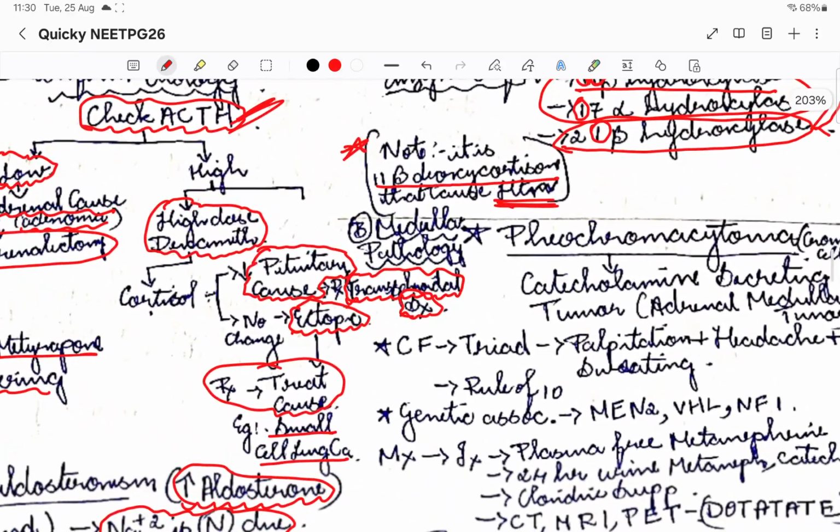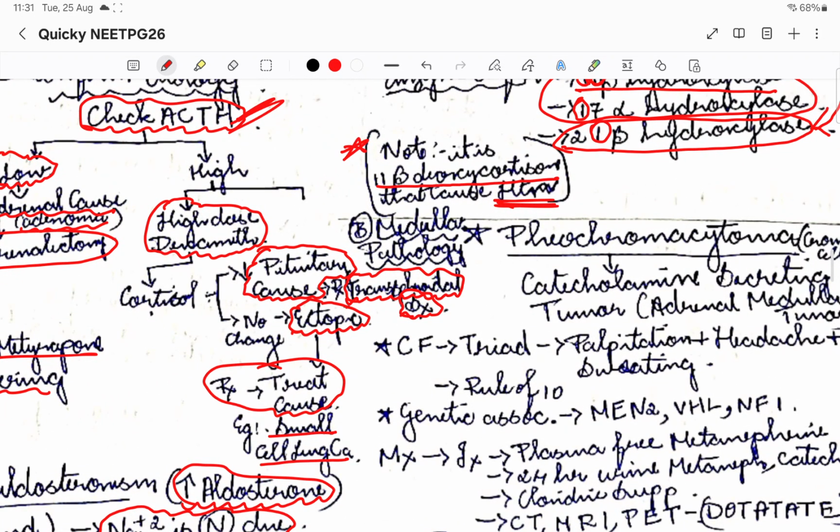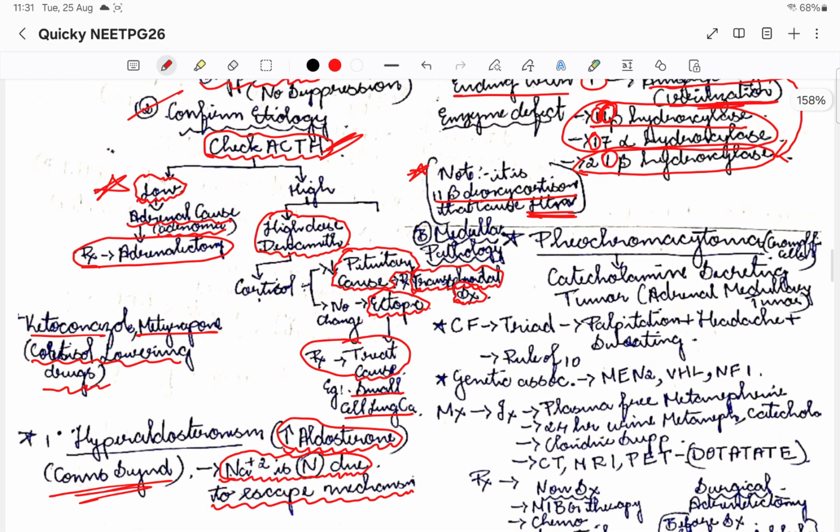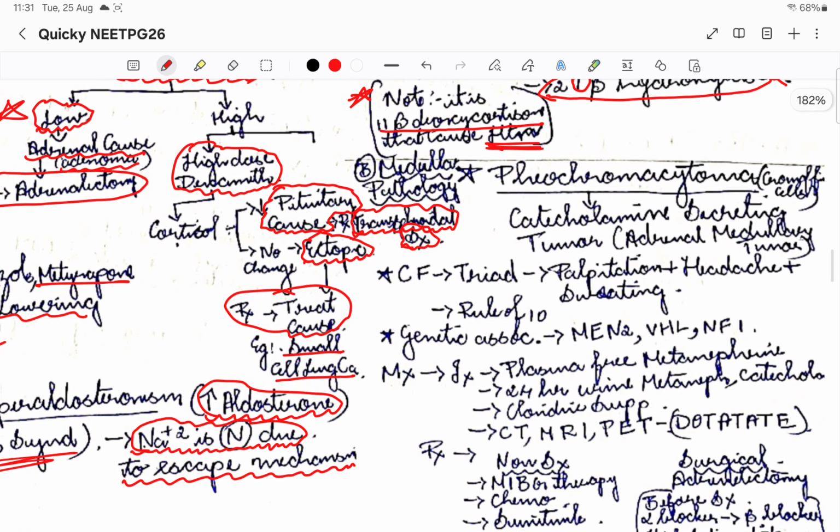Now let us move on to medullary pathology, that is pheochromocytoma. I told you, pheochromocytoma is the adrenal medullary tumor. It develops from the chromaffin cells of the adrenal medulla. Basically there are increased catecholamines, it is a catecholamine-secreting tumor. Adrenal hormone will be too much, meaning there is increased sympathetic activation. That is why the triad of palpitation, headache and sweating.